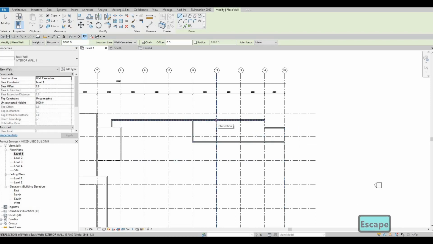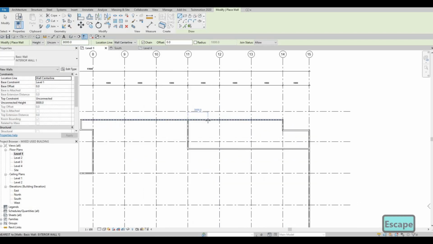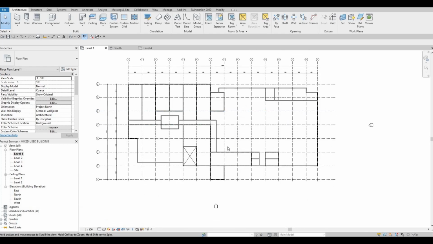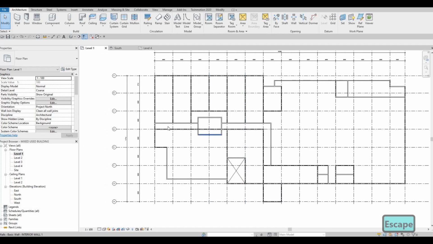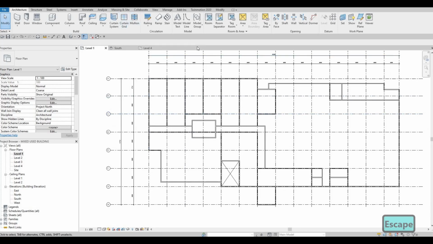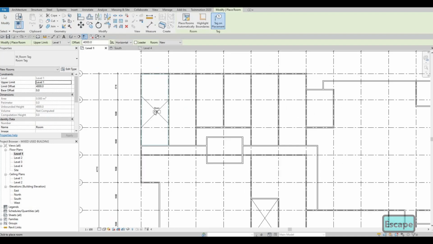This will be our security area. Security area is around 4000. And then this will be the grocery entrance right here, and then the security room. So don't worry, we're gonna add room tags. So let's do that so that everybody is clear on what the area is for. And then we can mark it as well.